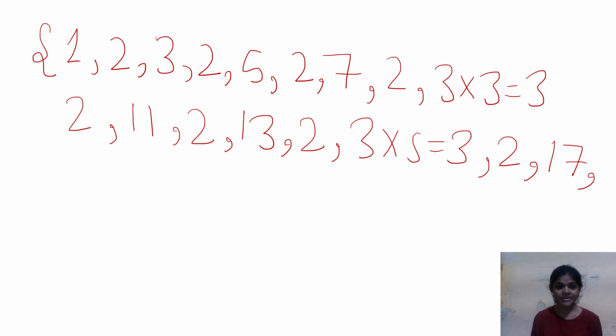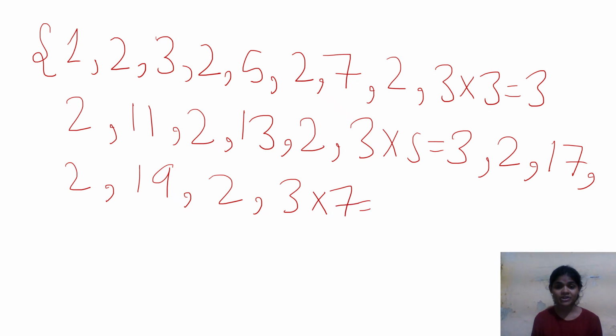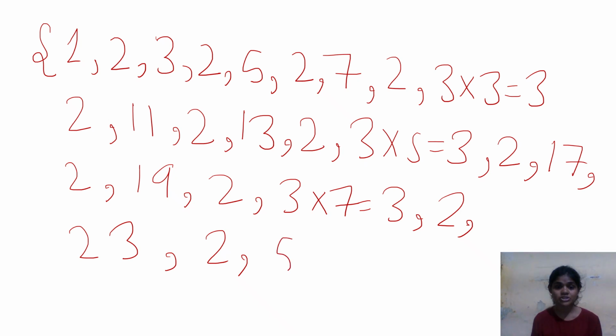In place of 18 we will write 2. Then 19, 2, and 21 is 3 into 7, whose lowest prime factor is 3. We will write 3 in place of 21. Then 2, and in place of 24, which is even, we will write 2, and in place of 25 we will write 5, since 5 into 5 is 25. 5 is the lowest prime factor of the number 25.